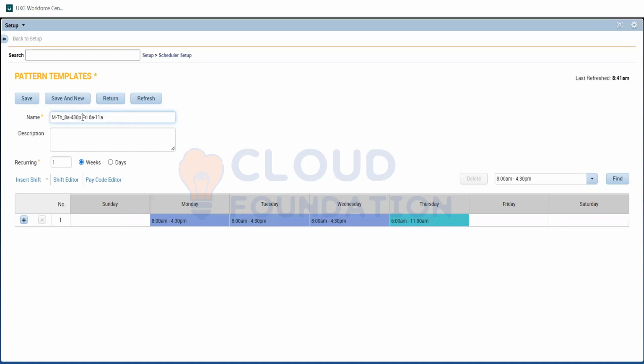And in the description, we can put all the notes, if needed. But what will be visible to us directly is the name.